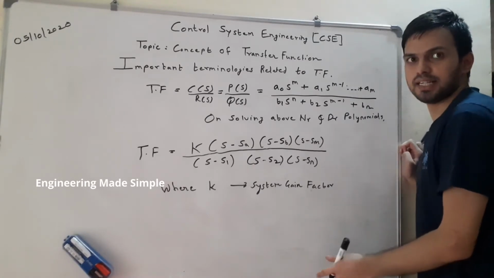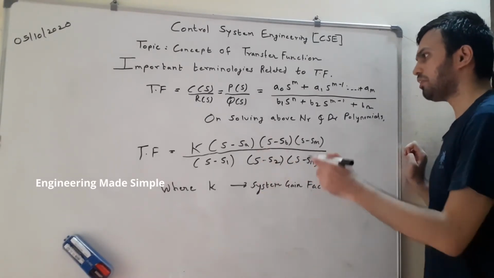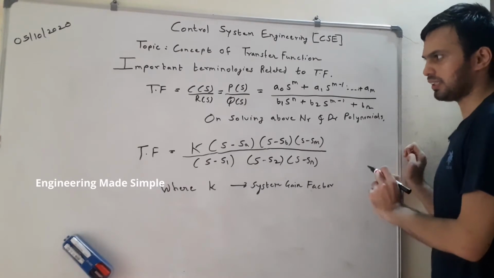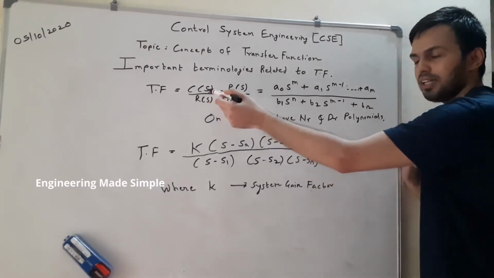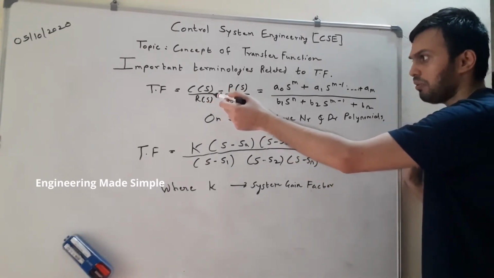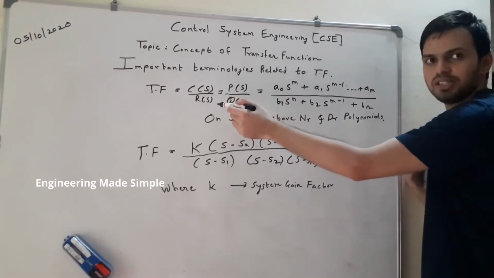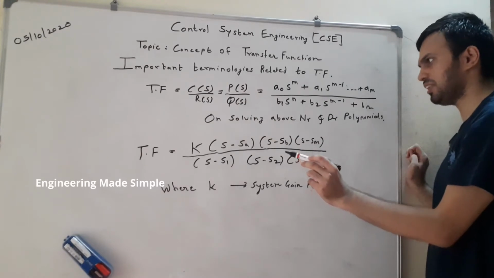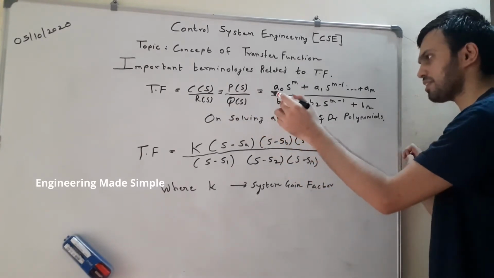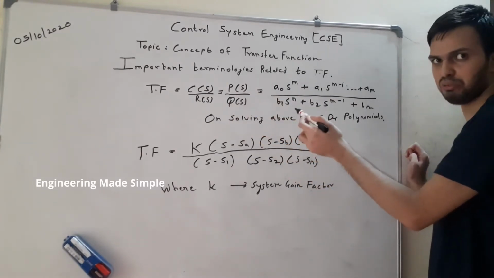So now we will start studying important terminology related to transfer function. Transfer function, as you know, is the ratio of the Laplace transform of the output to the Laplace transform of the input. So C of s upon R of s, by our transfer function definition. Sometimes this transfer function is expressed as a ratio of two polynomials.